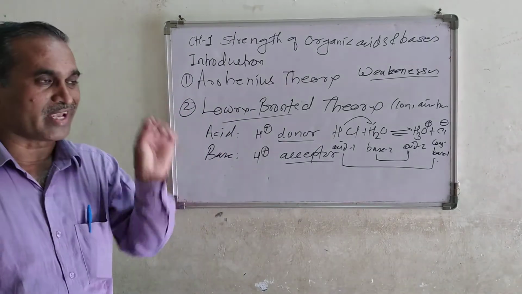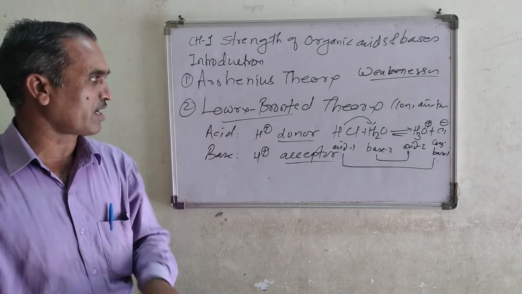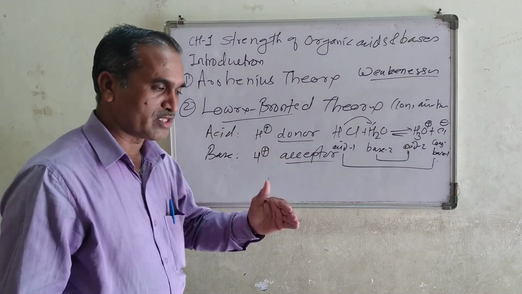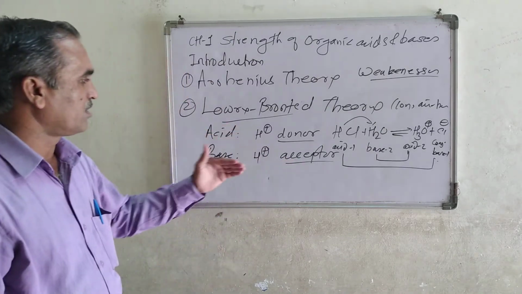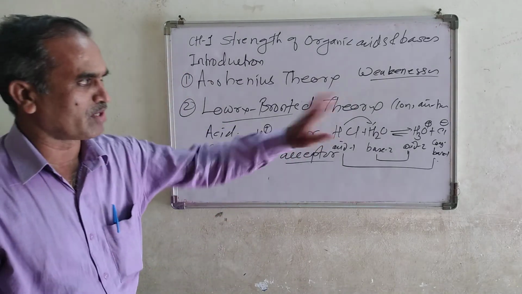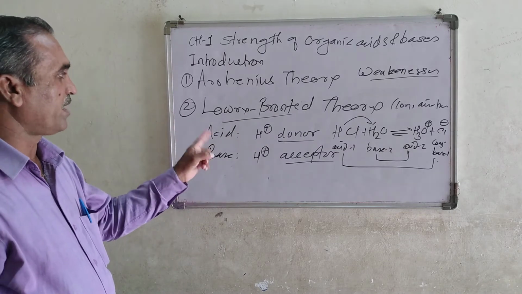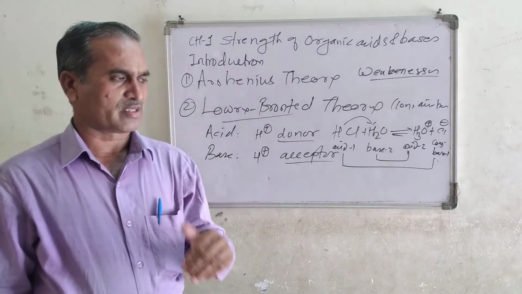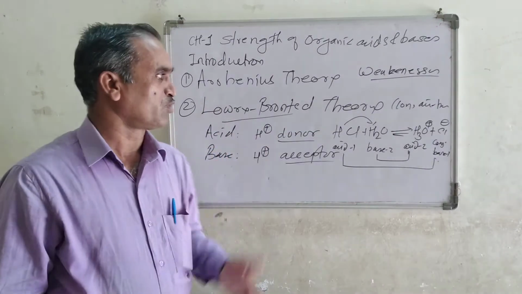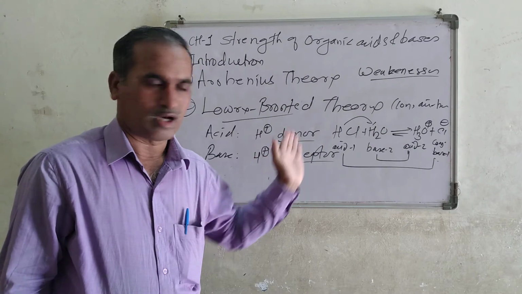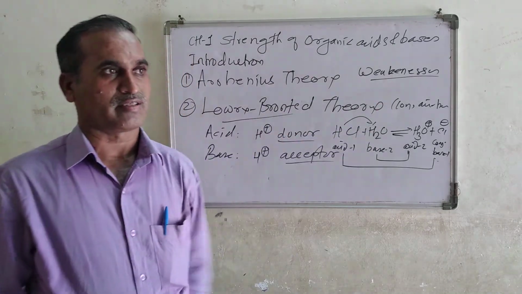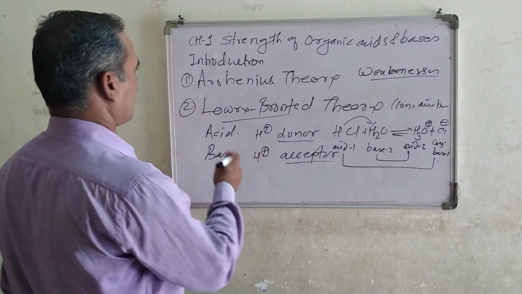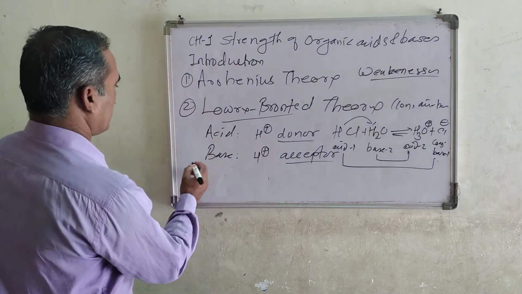Acid means what? Any substance which can donate the H plus ion is called an acid, and base means what? Any substance which can accept the proton is known as a base. This is one of the best examples to explain the Lowry-Bronsted theory. What is Lowry-Bronsted theory? Explain with suitable examples. According to them, that is the definition, and this is a suitable example. Let us see another example.